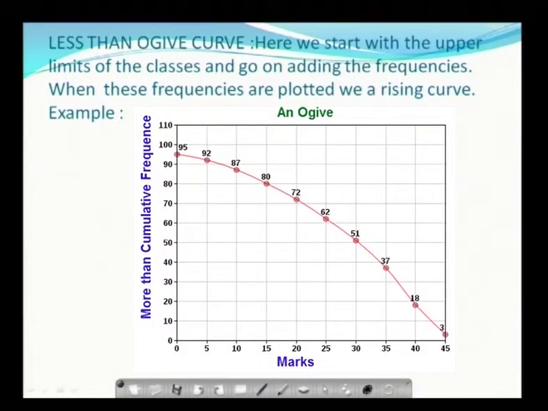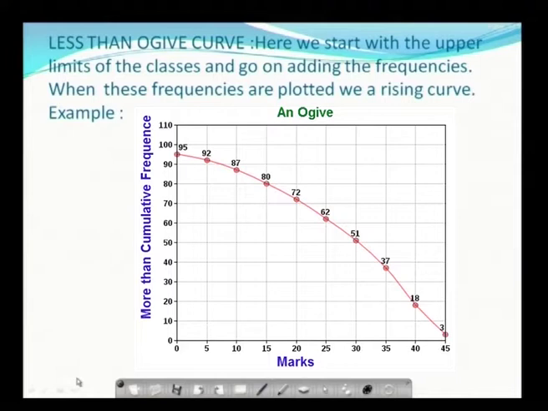See, the curve obtained by plotting these we call Ogive curves, and you have two types of curve, one is the less than Ogive, the other one is the more than Ogive curve. For example, the first one is the less than Ogive curve. In this you start with the upper limits of each class interval. For each class interval you take the upper limit and go on adding the frequencies.